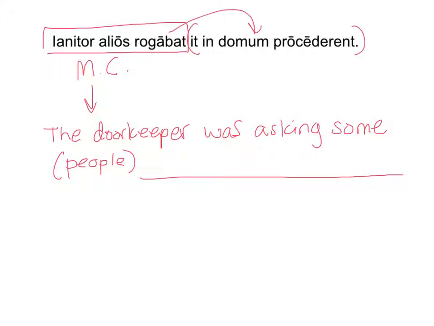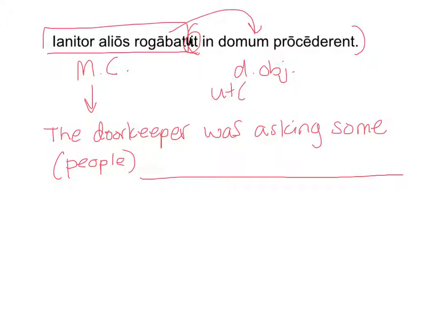So this all is the direct object of the verb rogabat, and it takes the form of, that should be an ut. Let me fix that real quick. I'm not going to be able to actually fix the typing, so I'm just going to write it right over it. Ut. Sorry about that.